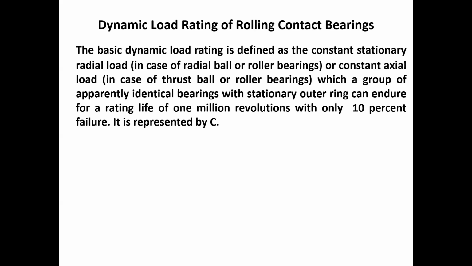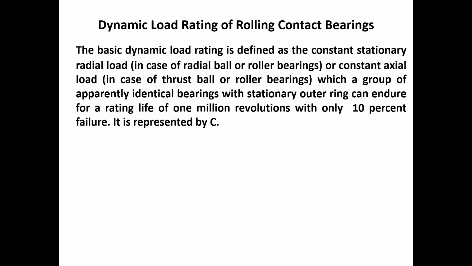Now we will talk about the dynamic load rating of a rolling contact bearing. The basic dynamic load rating is defined as a constant stationary radial load, or constant axial load in case of thrust ball or roller bearing, which a group of apparently identical bearings with stationary outer ring and rotating inner ring can endure.